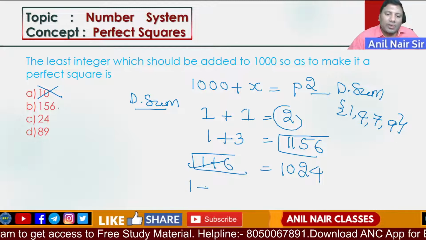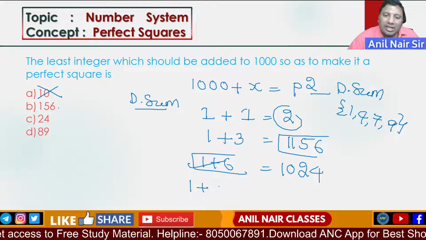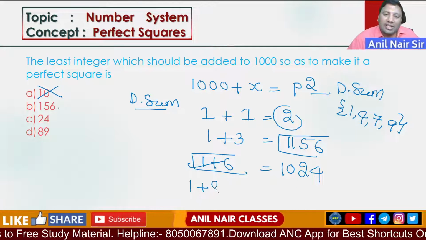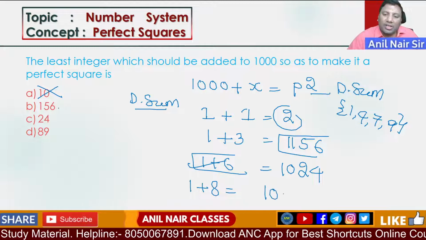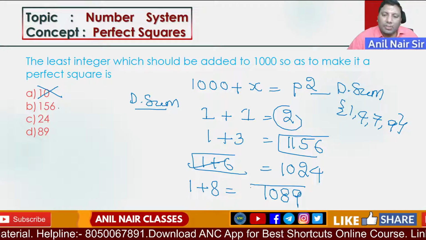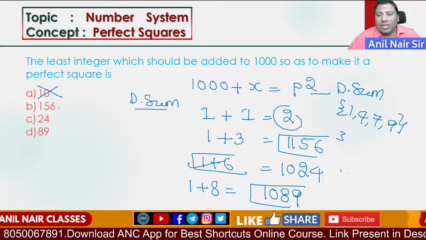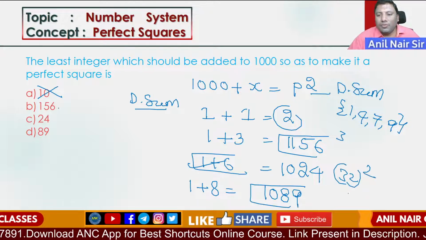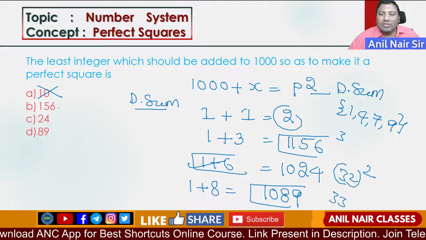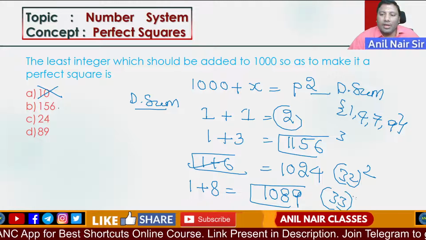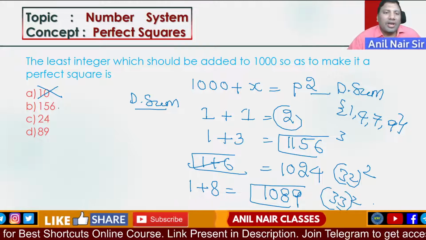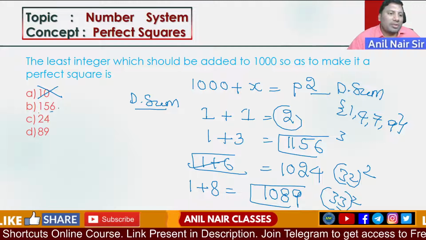Next one, 1 plus 89. 89 is 8 plus 9, 17, which is 8. 1 plus 8 is 9. 1089. This is also a possibility. If you observe carefully, 32 square is 1024 and 33 square is 1089.